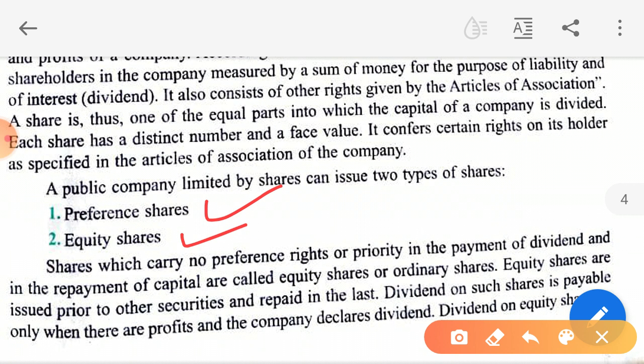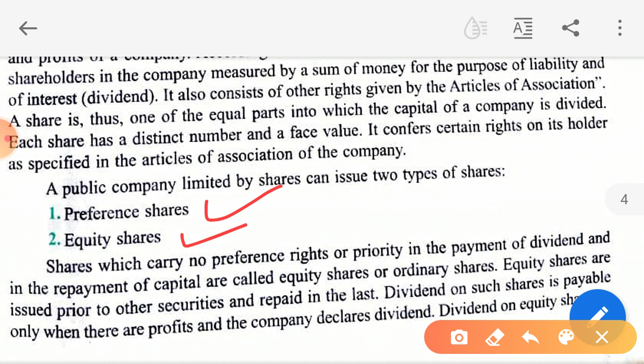Now what is dividend? See, every shareholder is entitled to the dividend of the company, and this dividend is nothing but the profit set aside, or you can say after meeting all the expenses, after meeting all the interest and taxes, the amount which is left, that is termed as profit. And out of that profit, the board of directors gives dividend to the shareholders. Okay, now there are two types of shareholders, equity shareholders and preference shareholders. So preference shareholders are the shareholders who have preferential rights. What are those preferential rights?